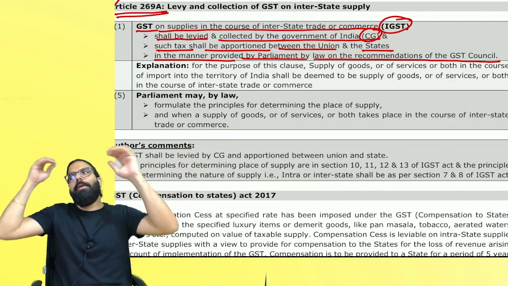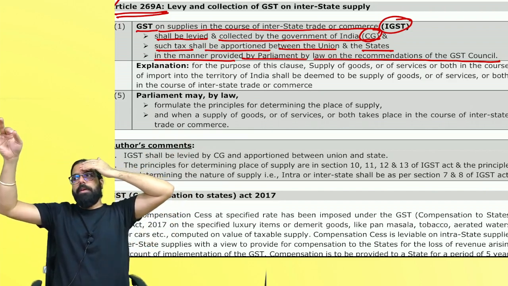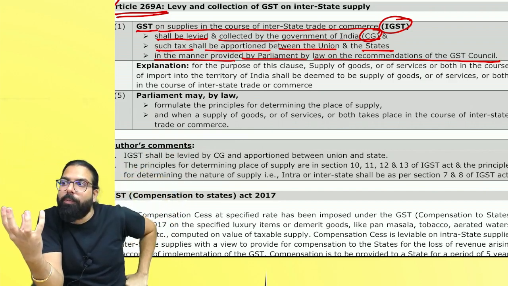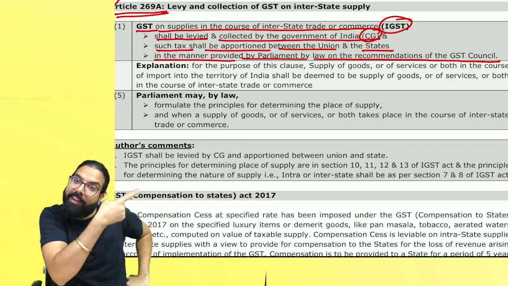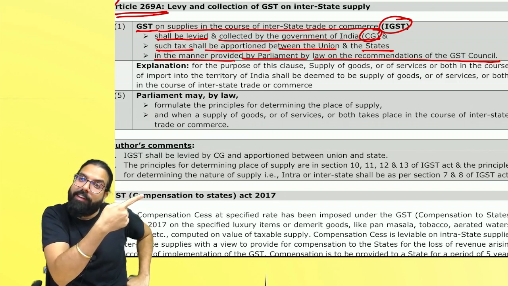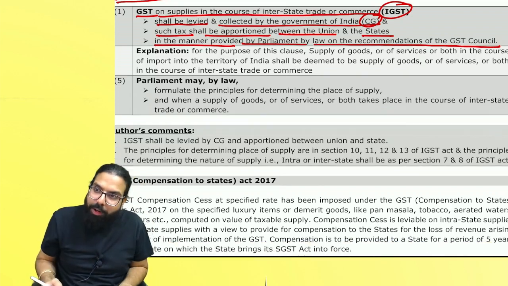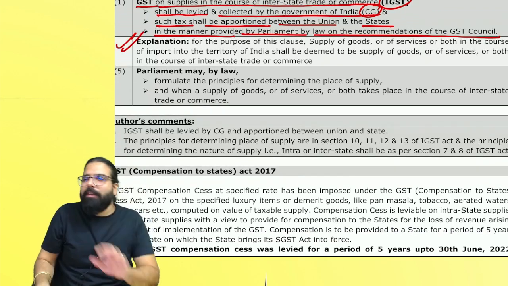IGST law will be made by whom? Parliament. IGST will be collected by whom? Central government. Central government will do what with the IGST? Apportion between the center and which state? Respective origin or destination? Destination. Over, everyone. Explanation.